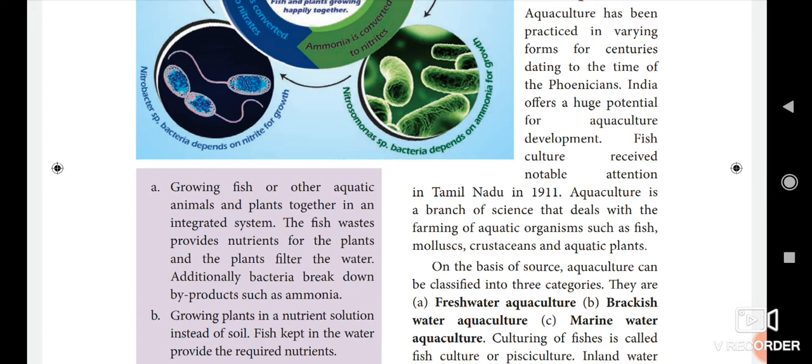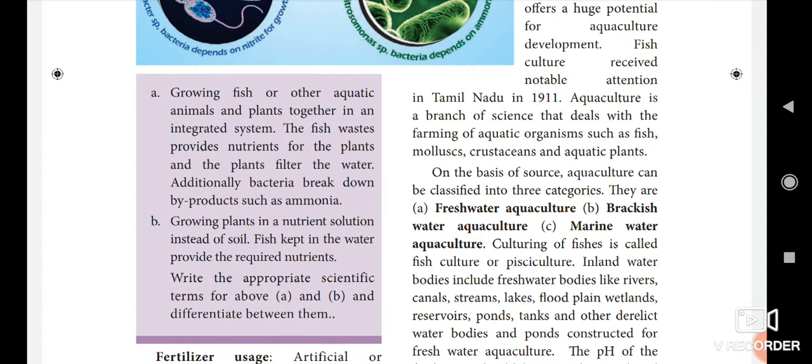Underline that. Aquaculture is a branch of science that deals with the farming of aquatic organisms. Already I said it deals with aquatic organisms such as fish, molluscs, crustaceans and aquatic plants. These are called aquaculture. On the basis of source, aquaculture can be classified into three categories. How many categories? Three. The first one is freshwater aquaculture, the second is brackish water aquaculture, and the last one is marine water aquaculture.